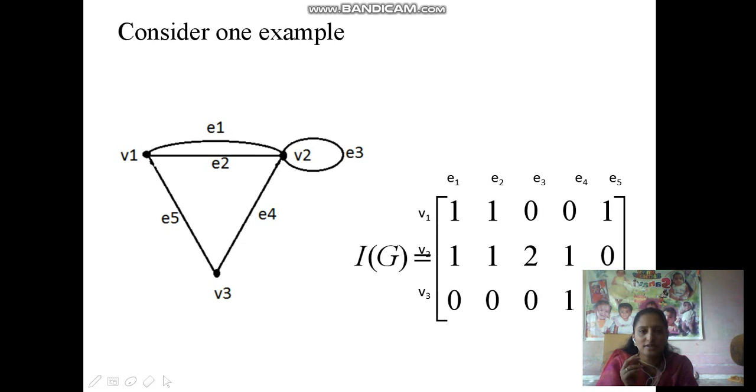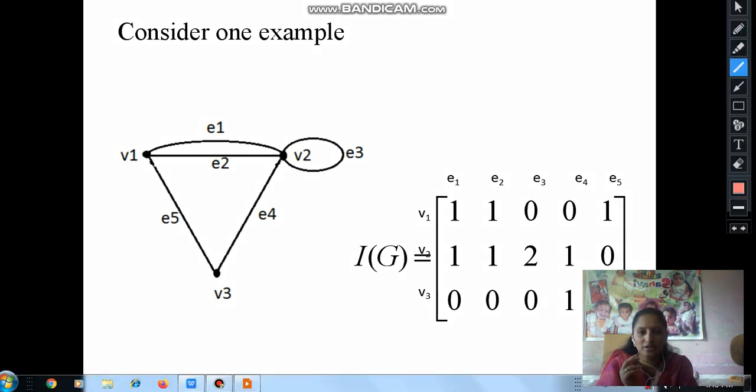Now we consider edge e1. Edge e1 is incident on vertices v1 and v2, so we write 1 for v1 and 1 for v2. Now consider edge e2.